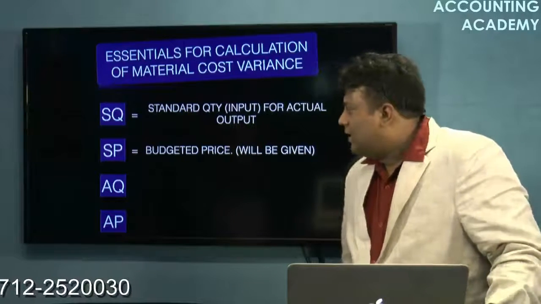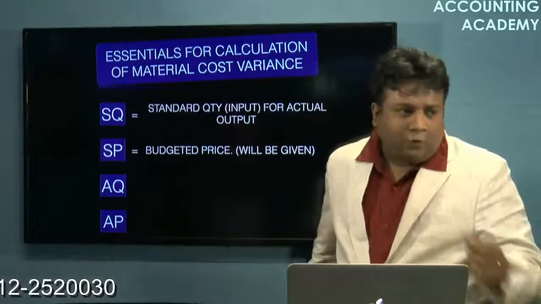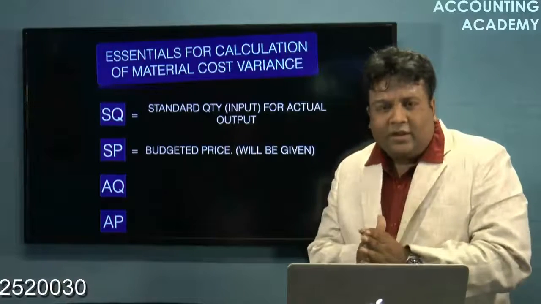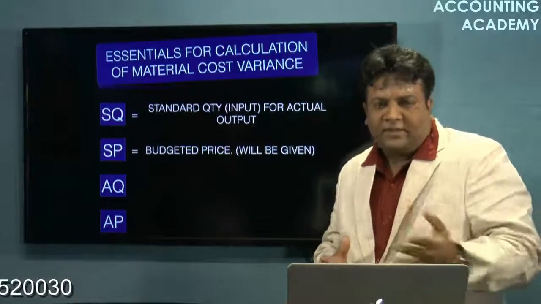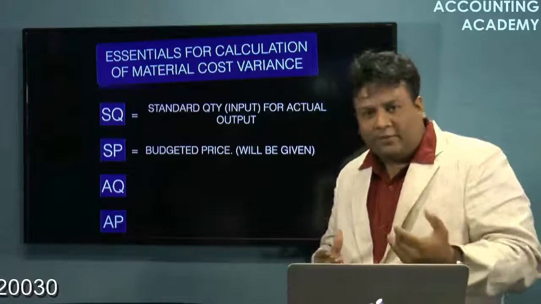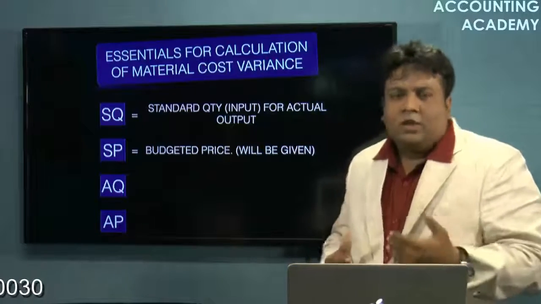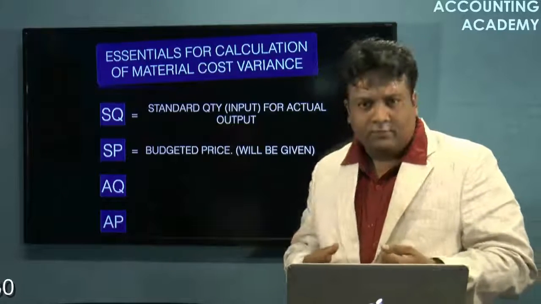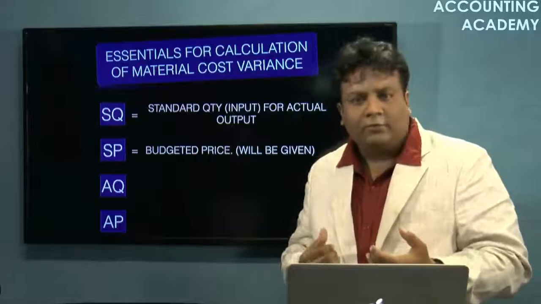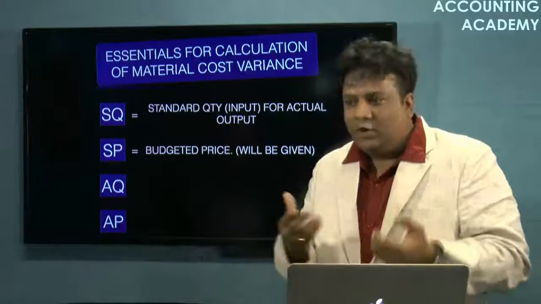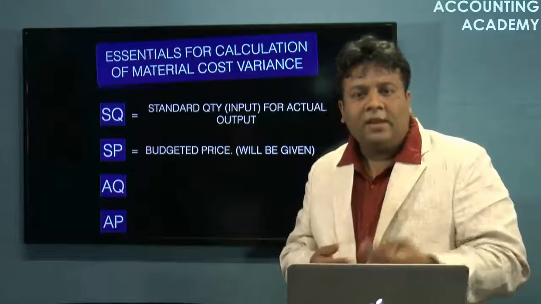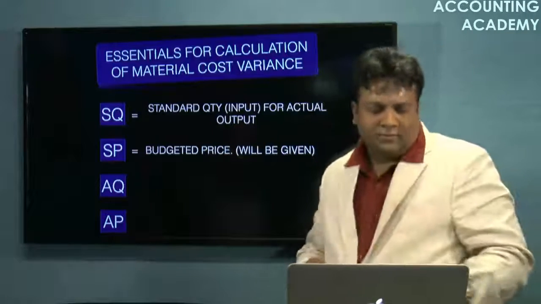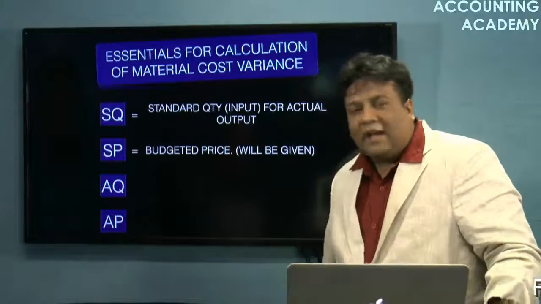No problem with that. Max, if they want to confuse you, they may give a detail like this: we budgeted to purchase, say, 1,000 units, not purchase, I will say consume. We plan to consume, say, 1,000 units costing rupees 10,000. So 10,000 divided by 1,000, per unit price will be 10 rupees. So they may try to confuse you like that. Standard price.